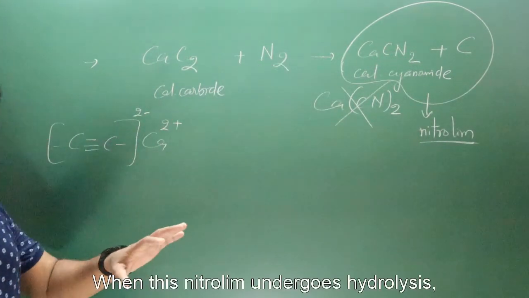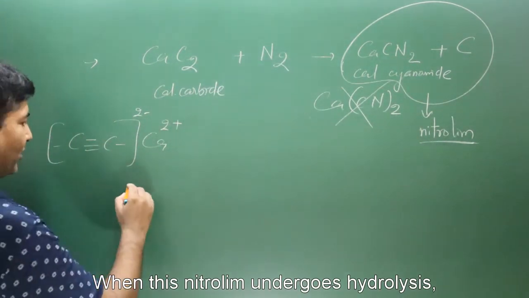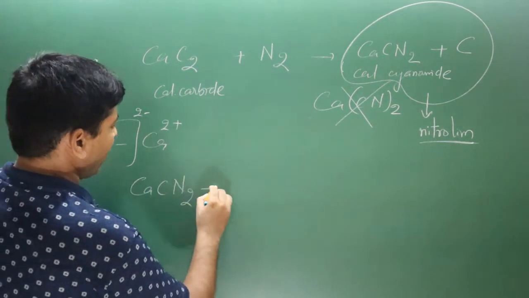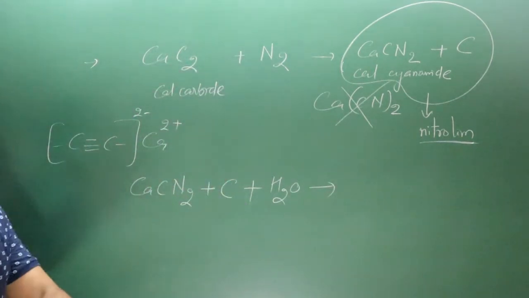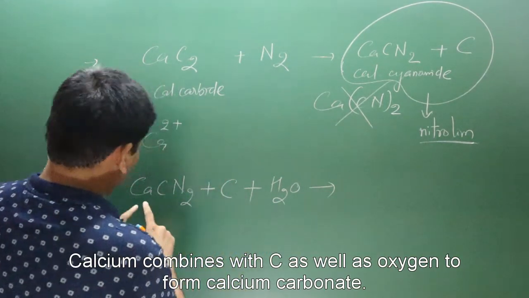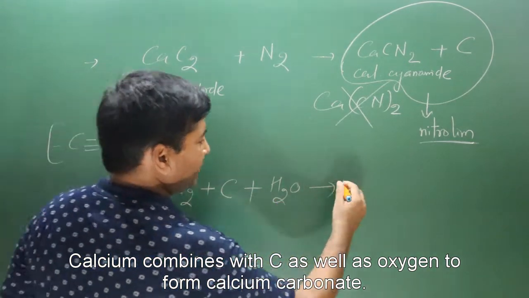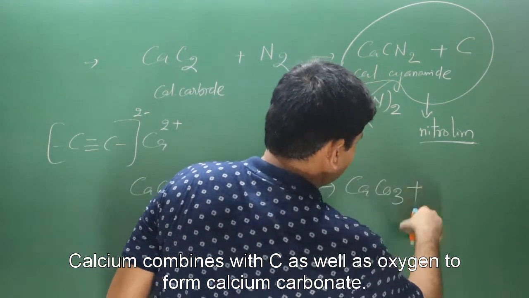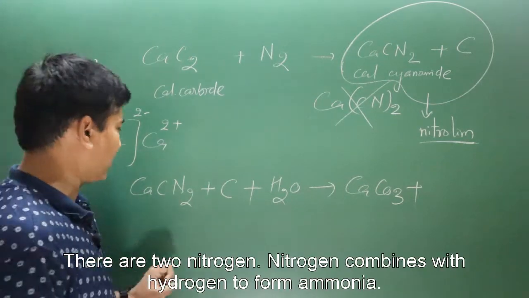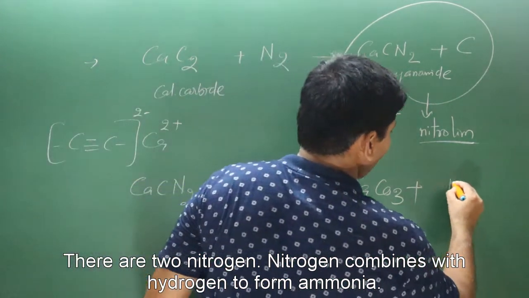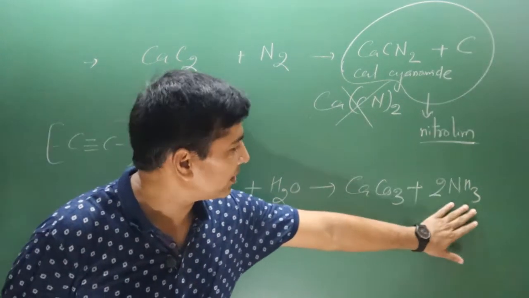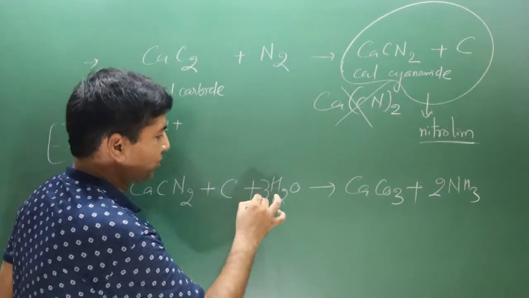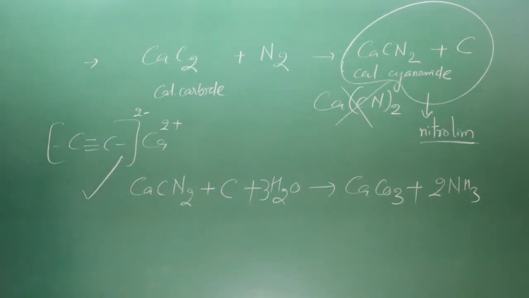Okay, when this nitrolim undergoes hydrolysis, we get CaCN2, and we have carbon, and we have water molecule. When it undergoes hydrolysis, calcium combines with carbon as well as oxygen to form calcium carbonate. There are two nitrogen combined with hydrogen to form ammonia. I balance nitrogen, then how many hydrogen are there? 6 hydrogen, then I multiply by 3. This is a balanced chemical reaction.